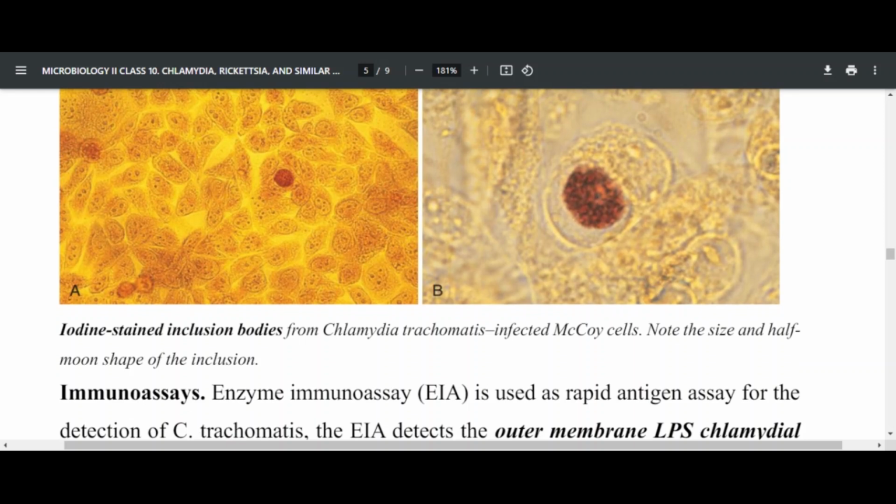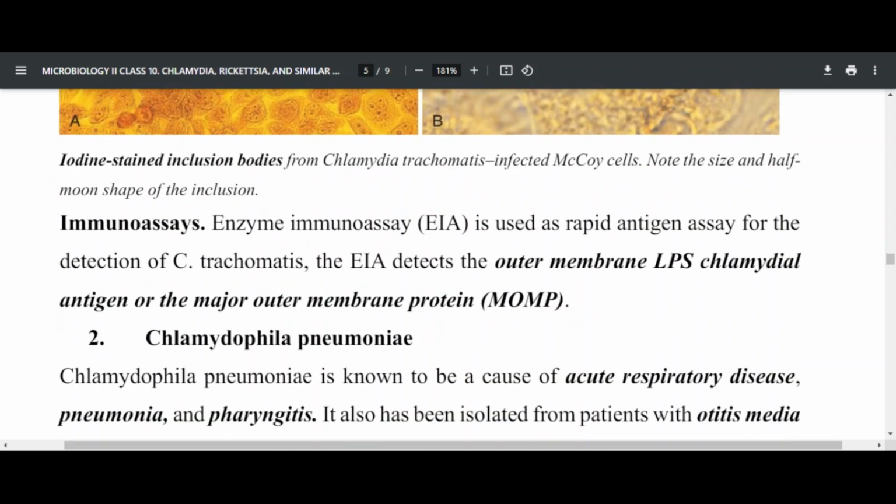You can see the inclusion bodies within the infected cells, the McCoy cells. The half-moon shape of the inclusion can be seen within this cell culture.